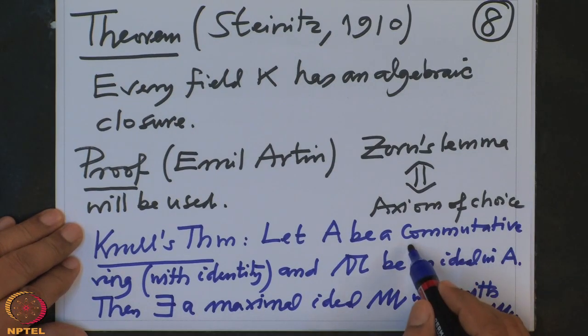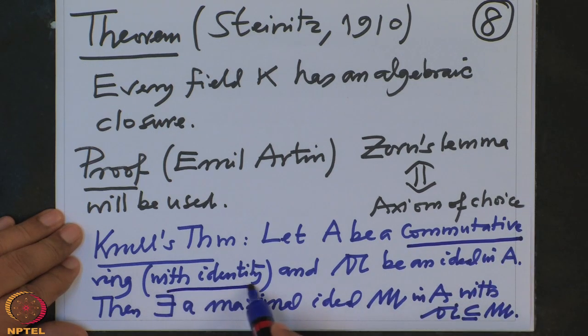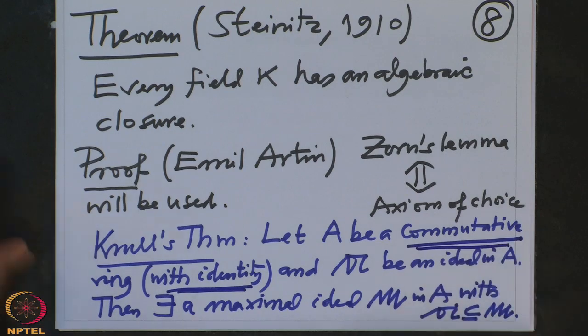And remember, in this Krull's theorem, commutativity is very important, and the ring with identity is also very important. All right. So let us continue the proof.